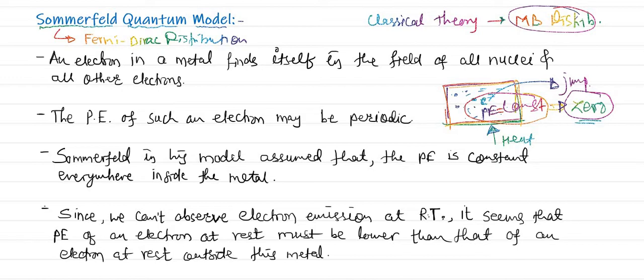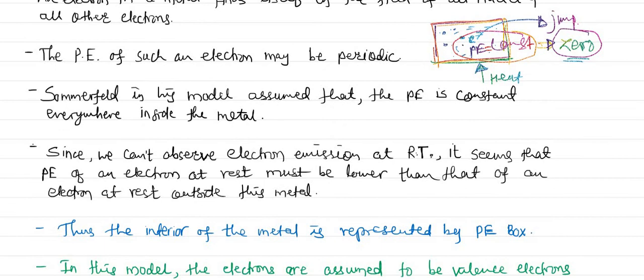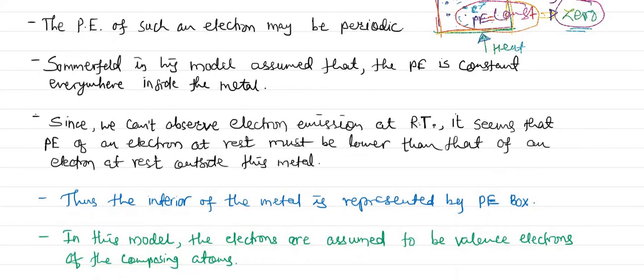And to take the jump outside this metal, it requires a tremendous amount of energy, which we can consider as infinite potential. That means this can be taken as a one-dimensional box. Whatever the metal may be, we can treat this as a 1D box. I think you have heard this name somewhere.